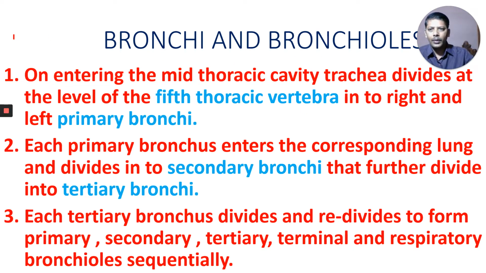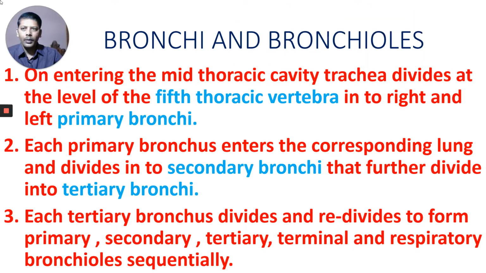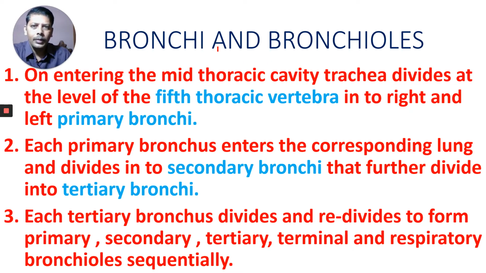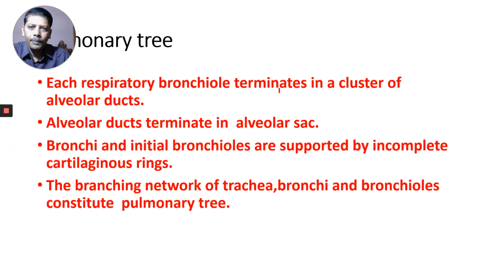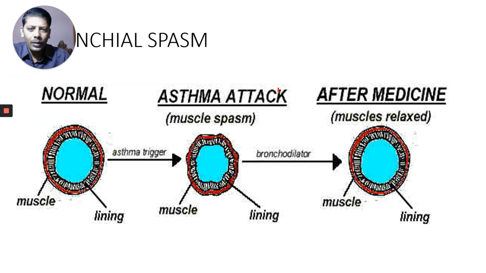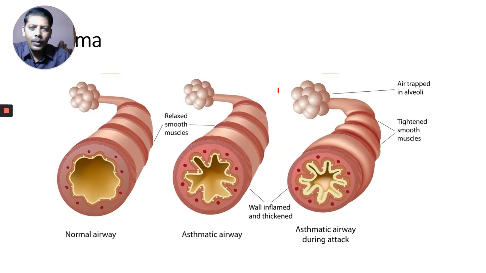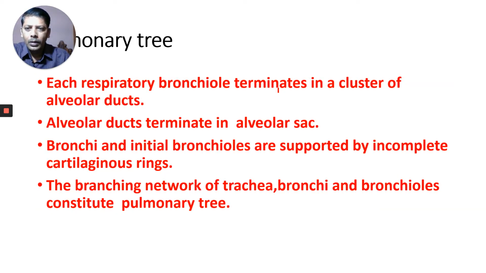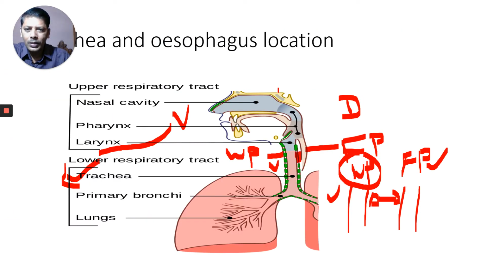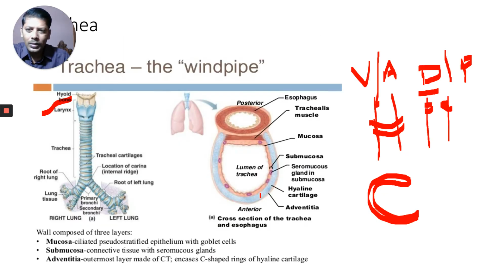Next, we come to the next part, that is bronchi and bronchioles. On entering the mid-thoracic cavity, our trachea divides into two branches.